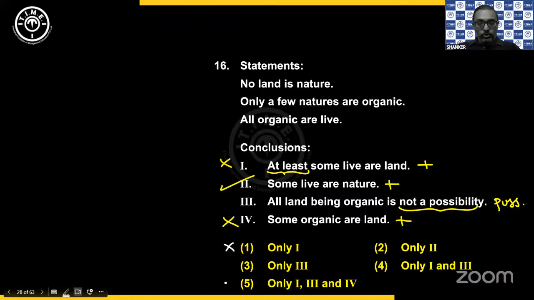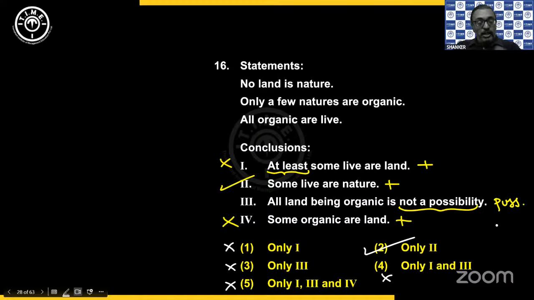Then I can rule out the fifth one. And I can rule out the third one, because only 3 doesn't come. 2 is definitely a part of your answer. So it is either... then fourth is also ruled out. Then the only option available is the second option. You don't have to check the third conclusion because there is no combination of 2 and 3 that follows.